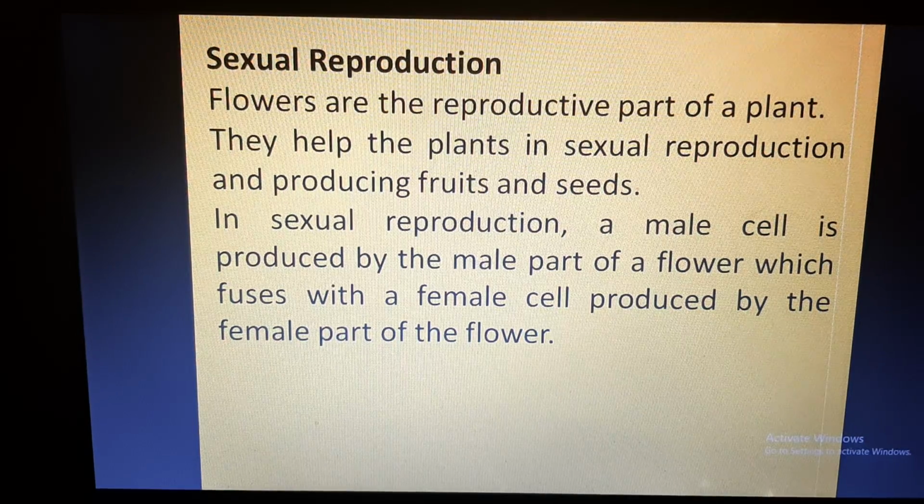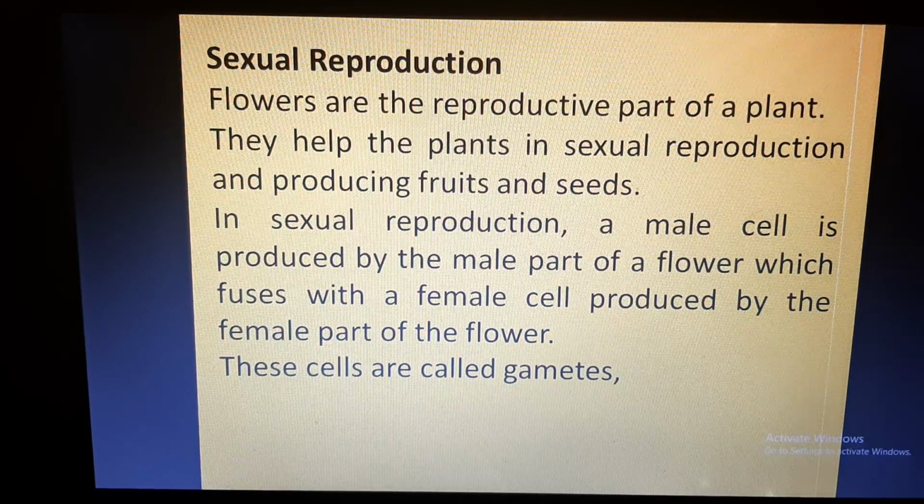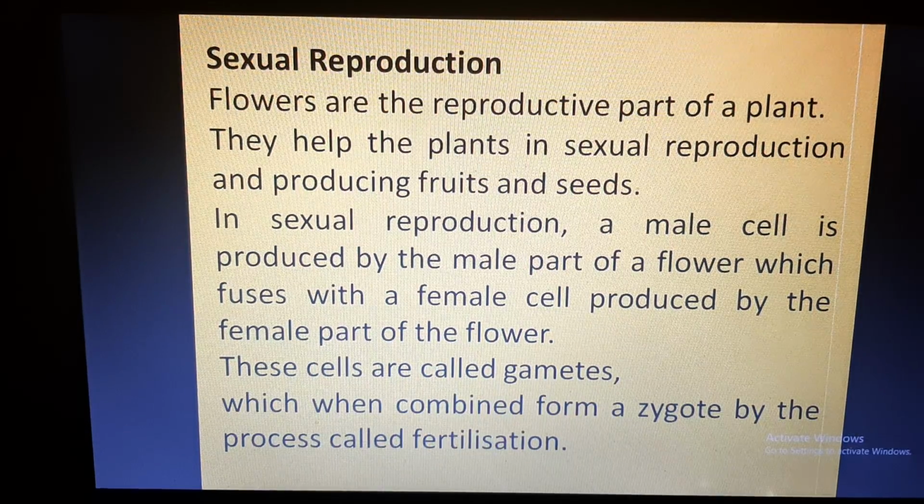In sexual reproduction, as we know, there should be two parents involved. One will be male, other will be female. So as the flower is the reproductive part, the flower will contain either male part or female part, or sometimes a flower can contain male part also and female part also. Clear? So male part will form male gamete, and female part will produce female gamete. Now the male and female gamete will fuse and they will form zygote. Clear? And the formation of zygote will be called fertilization.